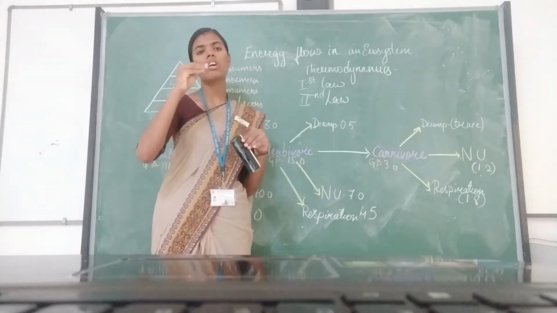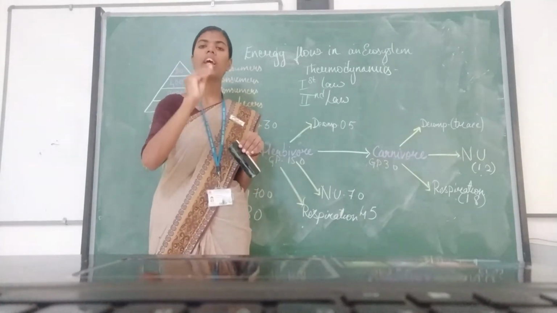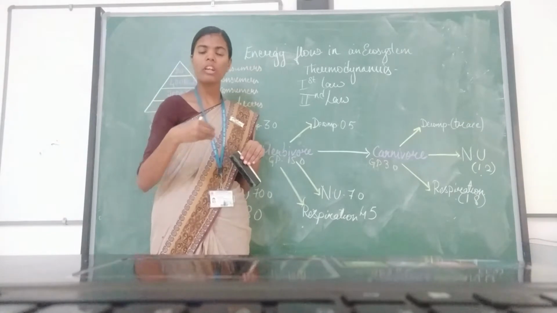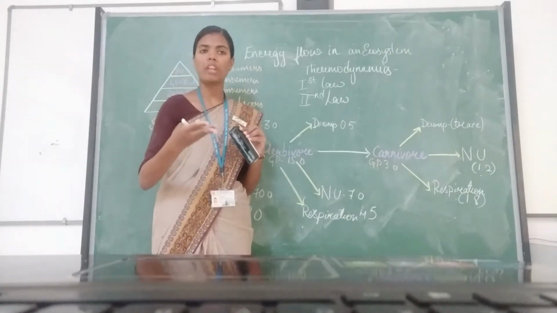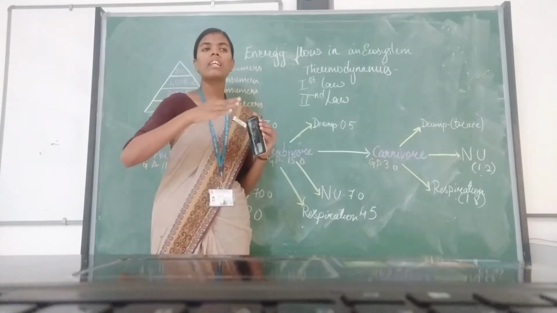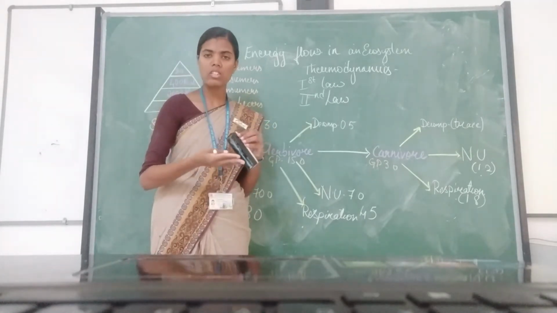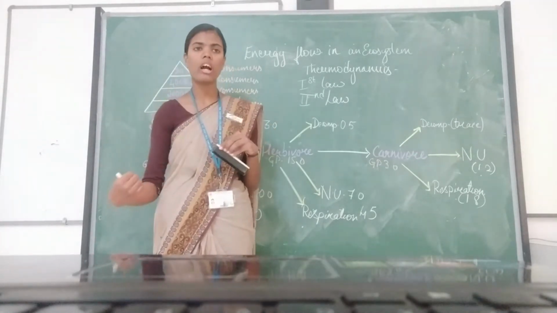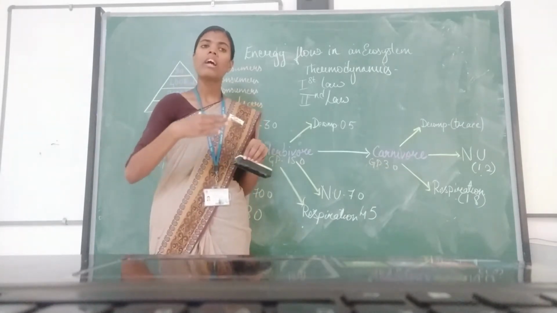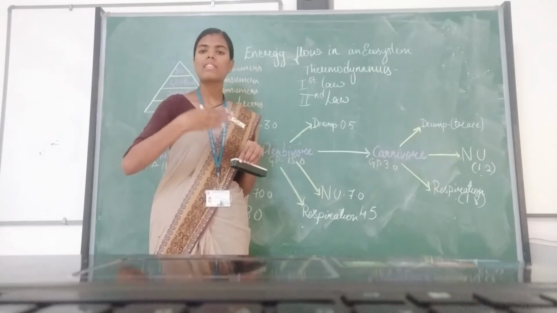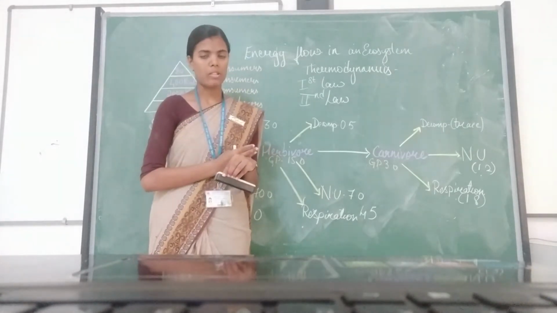Now, whenever any organism in any trophic level gets its energy, it is being transferred to the next trophic level. That means it is not being created as such, or destroyed after that particular trophic level organism has used it, but in each trophic level there is an energy transfer that takes place.